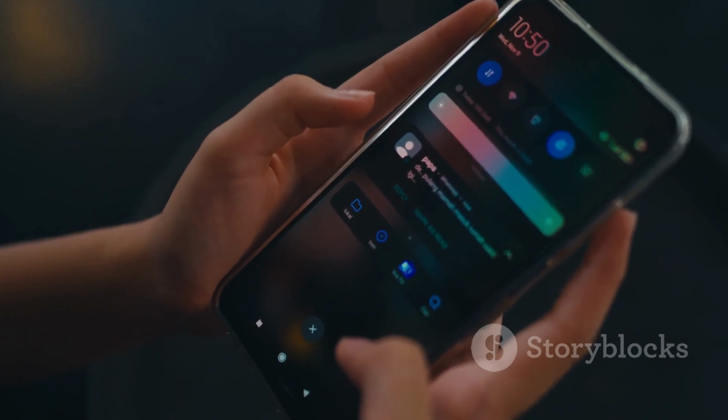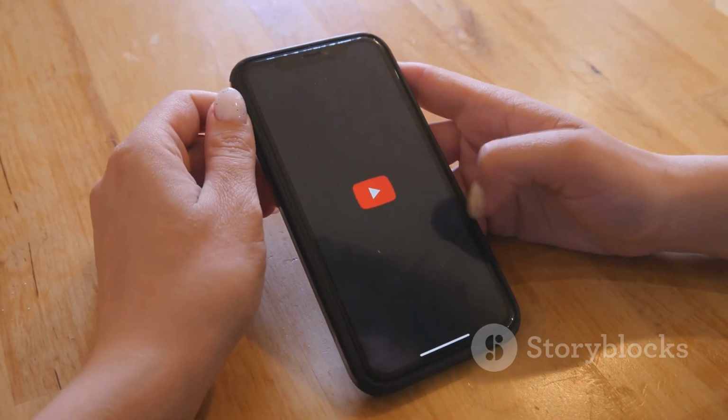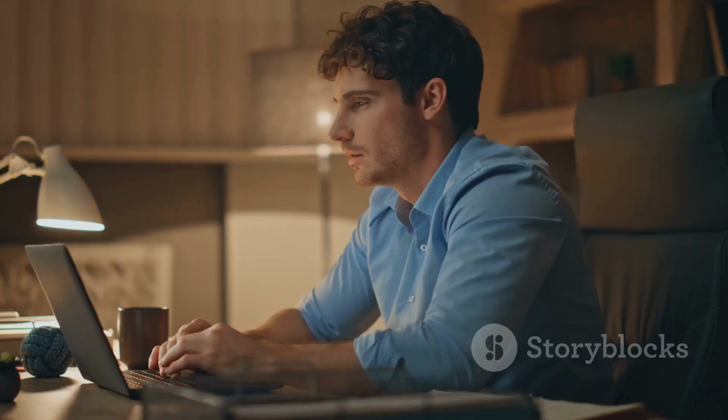So yeah, iOS 18.4, it's a weird one. Some cool stuff, some shady stuff, and some just plain broken stuff. Apple, if you're listening, get your act together, but hey, that's just my take.